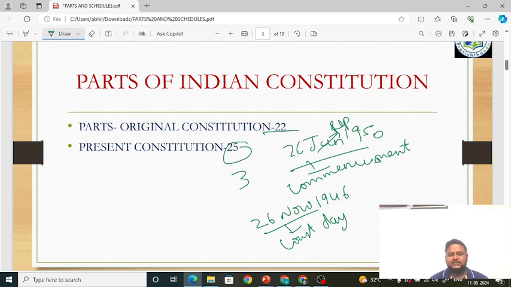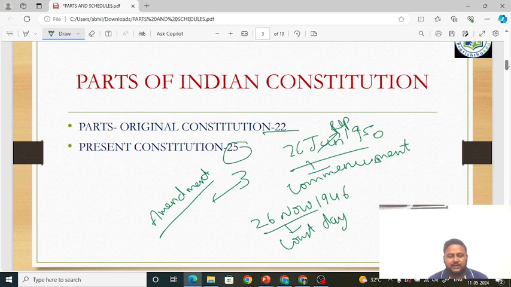Friends, these 3 parts came through the amendment of the Constitution. What do you mean by amendment? The framers of the Constitution were very well aware that, as per the needs and changes in society, the Constitution has to evolve. So they put forward a procedure for changing the Constitution. Changing does not mean complete change, but certain modifications, additions and deletions based on the needs and wishes of the people of the society.